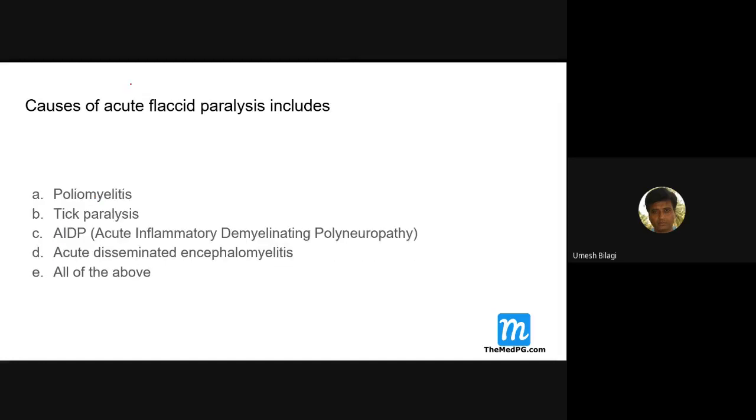Causes of acute flaccid paralysis include poliomyelitis and tick paralysis; all of them will cause flaccid paralysis. These are peripheral nerve diseases. Poliomyelitis and all these are peripheral.